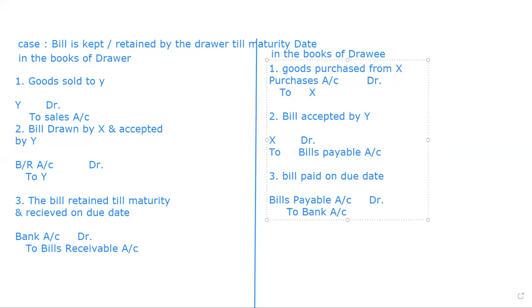So this is all about the entries to be done as well as the grace period. Suppose in this case, the first entry is on 1st January. So we mark the date in the journal format as 1st January over here. Then the bill is drawn on 1st January, again 1st January, but we calculate the due date after 2 months, which is 4th March.